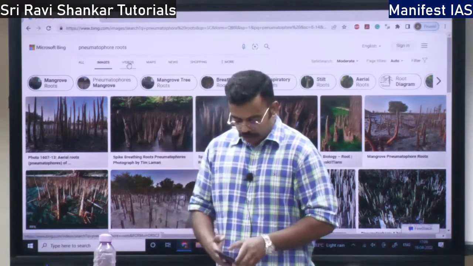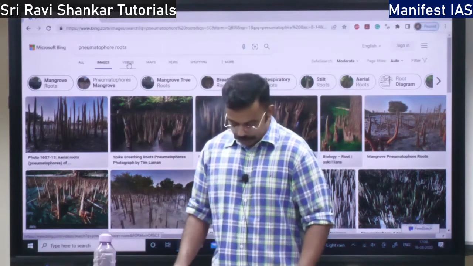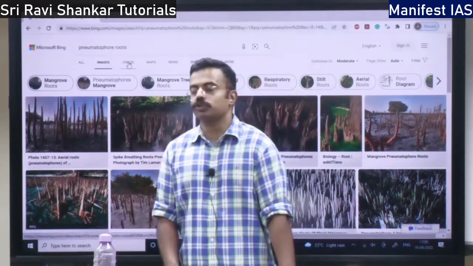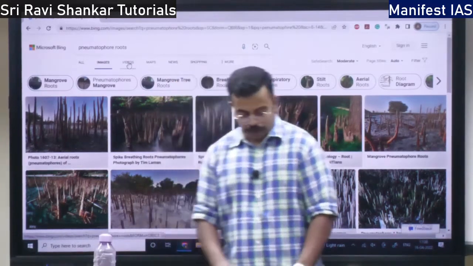Then you have storage roots. They are modified roots. They store food and water. What are the best examples of storage roots?